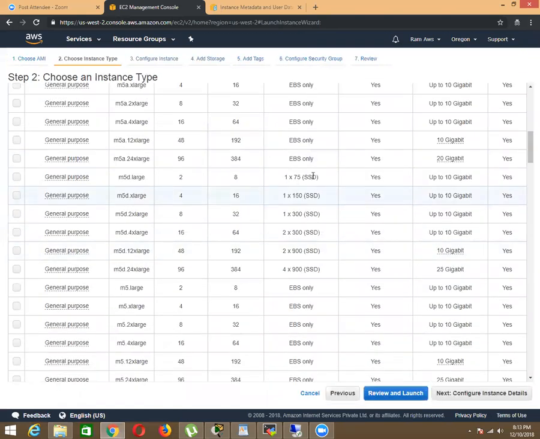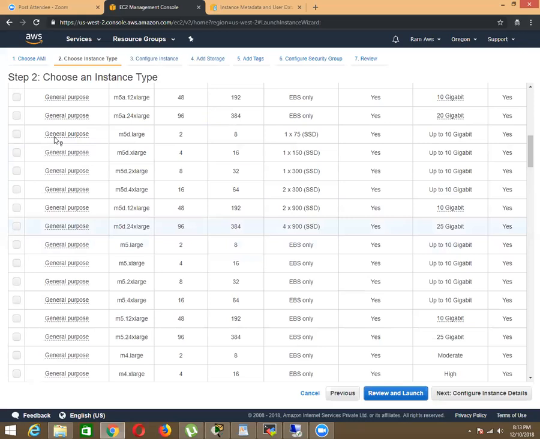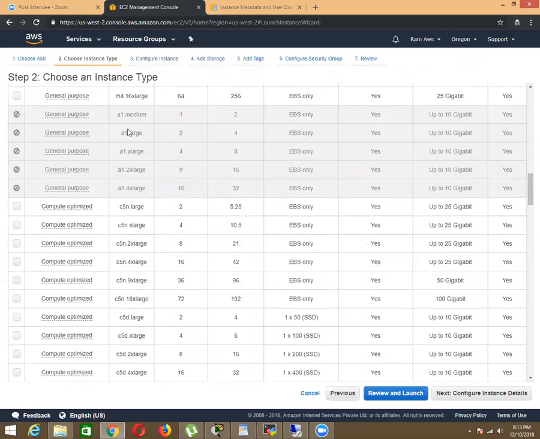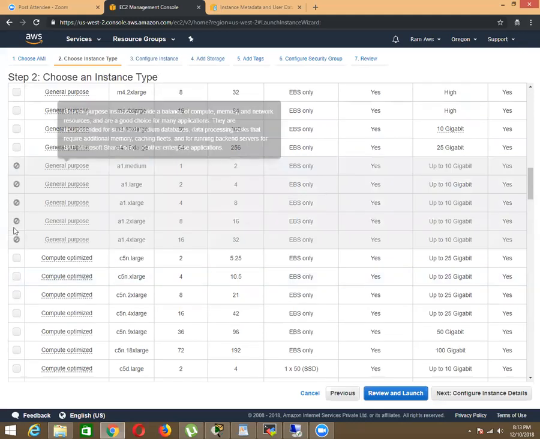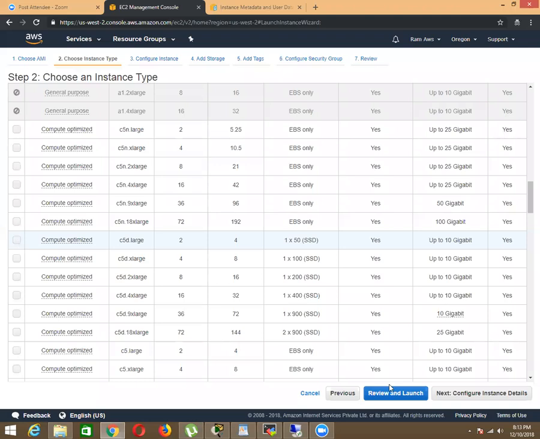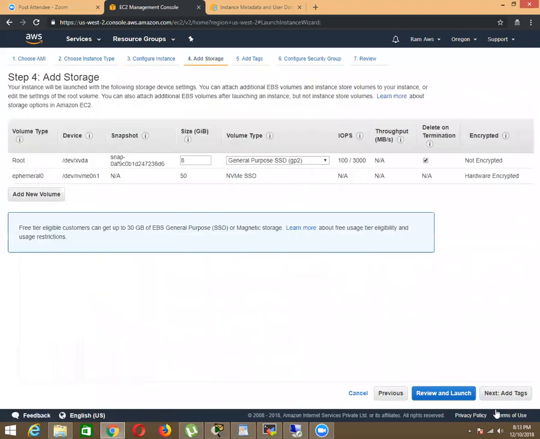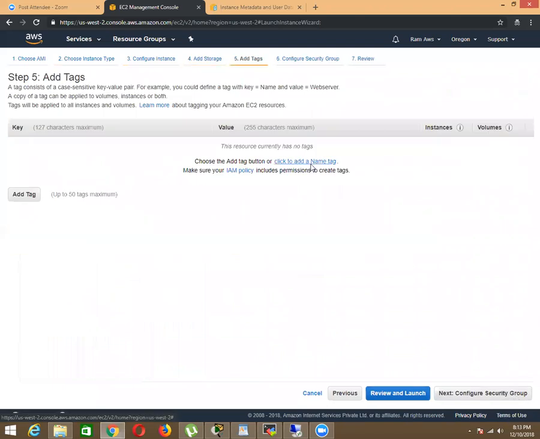So when you come down, when you see this one, SSD storages, this is all EBS, instance store, EBS volumes, and this SSD. So when you want to launch any one of this machine, let me launch it. This is not supported in this region. Let's configure and click next. And there we have ephemeral and add storage.